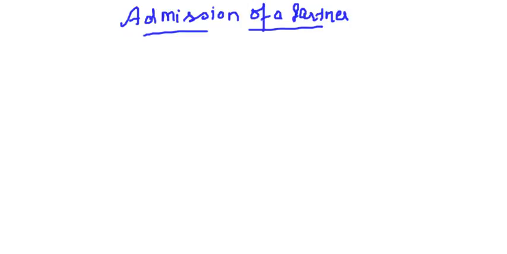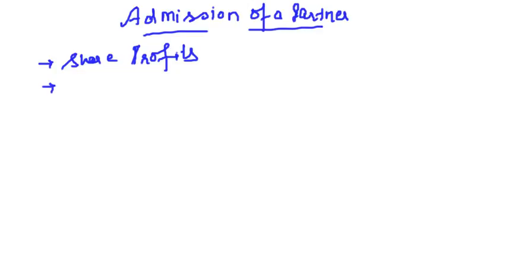Now if he is a partner, he will share your profits from the date of joining the firm. Whatever profits you earn after that, he will be sharing those profits, right? So the new partner will share profits.